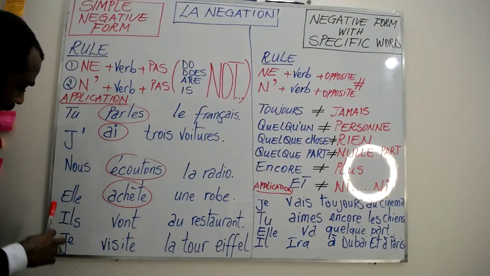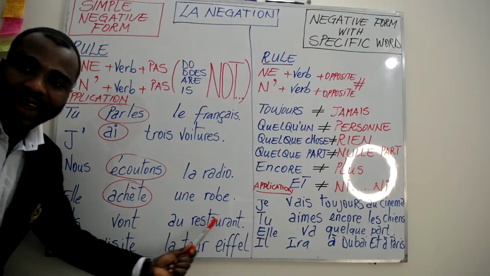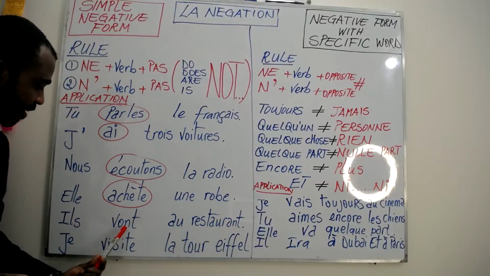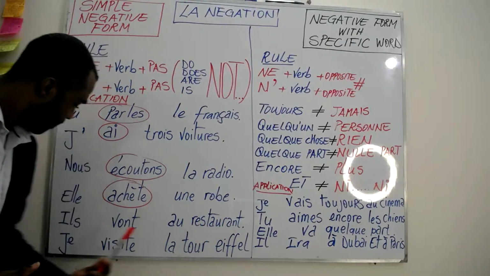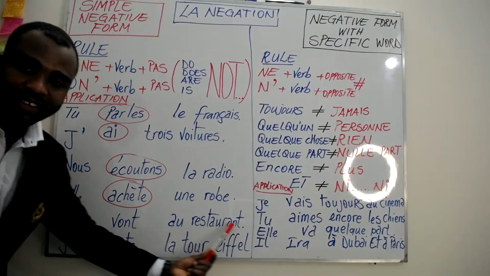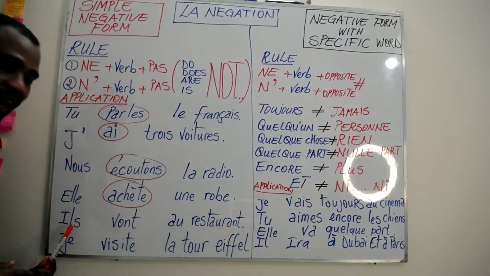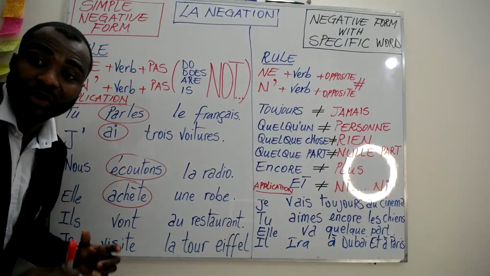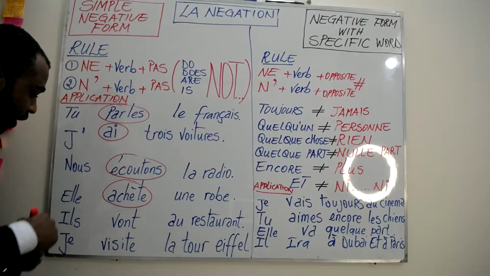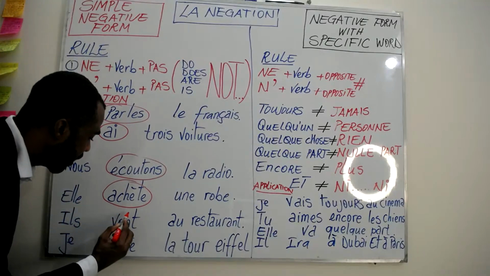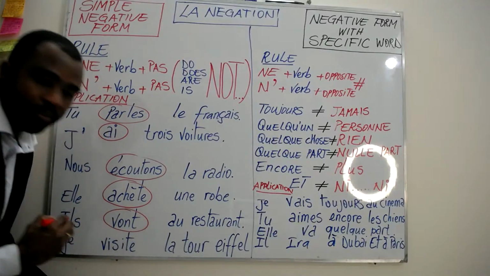Next, ils vont au restaurant. They go to the restaurant. Ils is the pronoun subject, and just after it comes our verb, vont. Perfect.